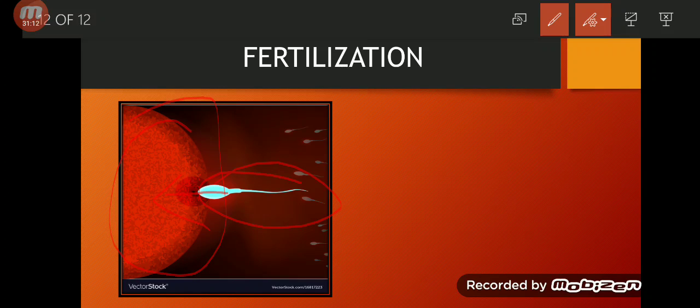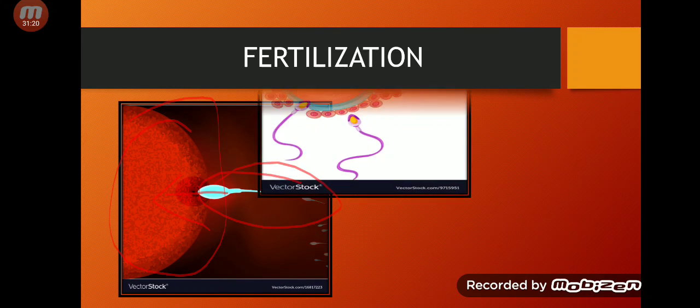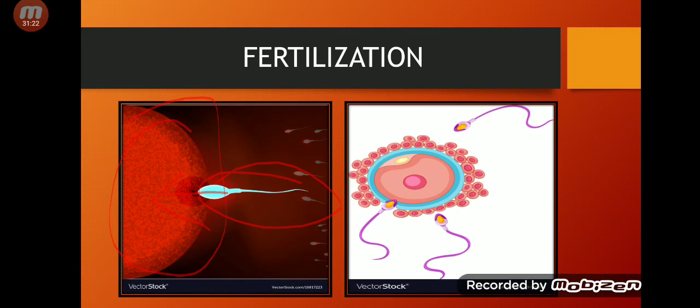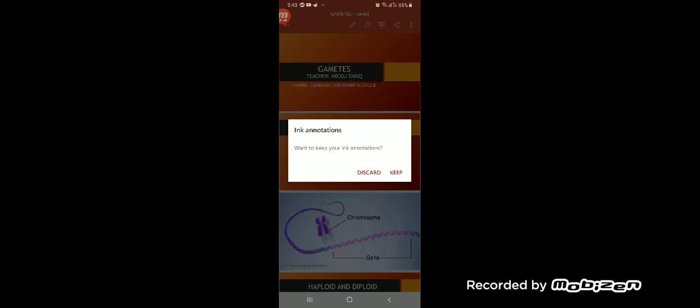Of course, it is a very long process, and maybe you will study this in higher grades. So this embryo will develop into a baby. Next diagram is also showing the same thing: the sperm cell is entering the female cell and it will develop into a zygote. So this is all about gametes. I will just give a quick revision of this topic.